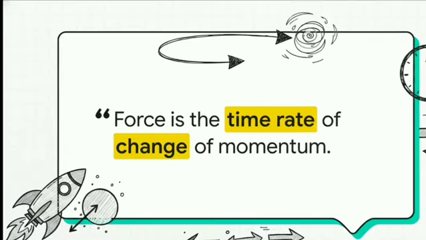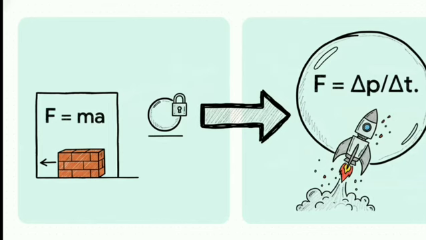This is it, folks. Newton's actual second law of motion. It says that a force isn't just mass times acceleration. A force is equal to how quickly an object's momentum changes over time. That is the real definition. So check this out. Here they are, side by side. The law on the right, force equals the change in momentum over time, that's the universal truth. And since momentum is just mass times velocity, this law takes into account changes in both of them.